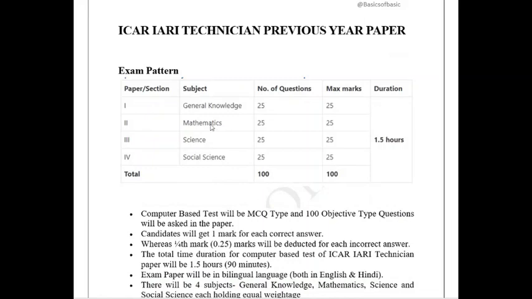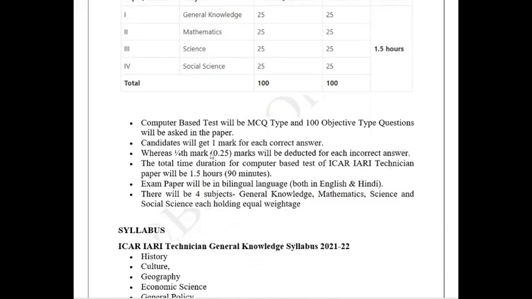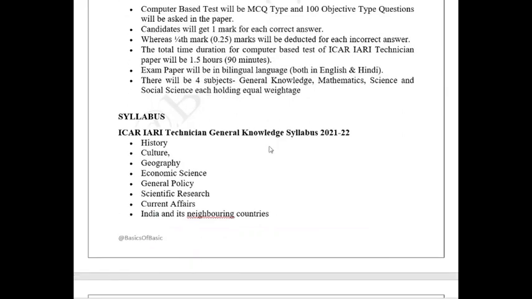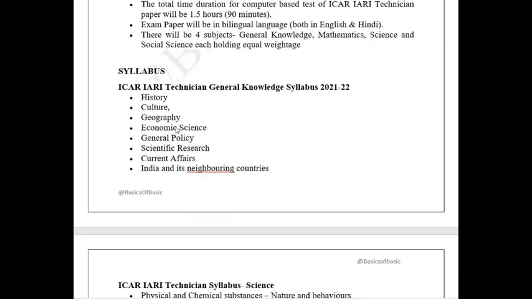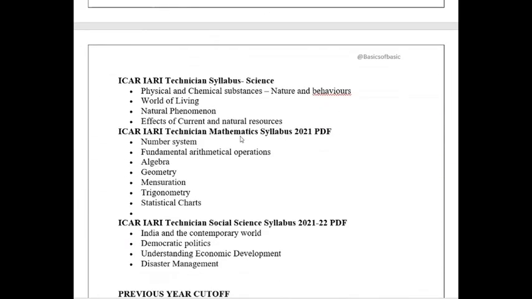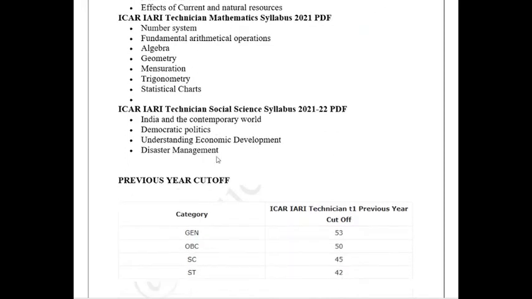As you can see, there are four subjects: general knowledge 25, mathematics 25, science 25, social science 25. So 100 questions, 90 minutes. A correct answer carries 1 mark and negative marking is 0.25. The syllabus covers history, culture, geography, economics. These are the normal humanities subjects which you have studied in your 10th standard or in PUC if you have taken arts. There are some technician syllabus topics also, like chemical substances and world of living. These are environmental science or biology in nature, and mathematics is also present.